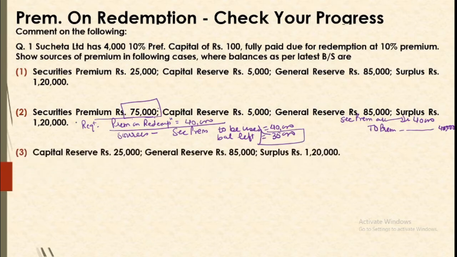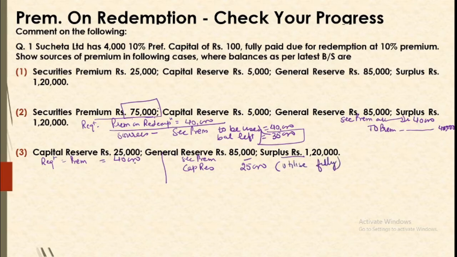Now next is we have capital reserve, general reserve and surplus. So in order to match our requirement, premium on redemption is 40,000. Our first source was securities premium. Since it was not there, leave it. Next source is capital reserve. So the capital reserve balance is 25,000. We will utilize it fully.